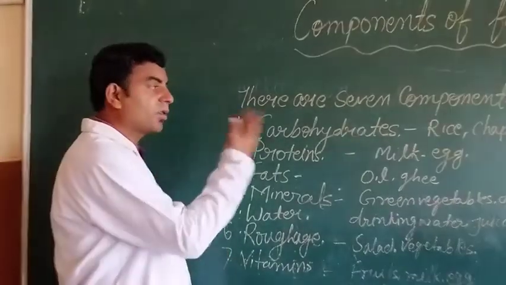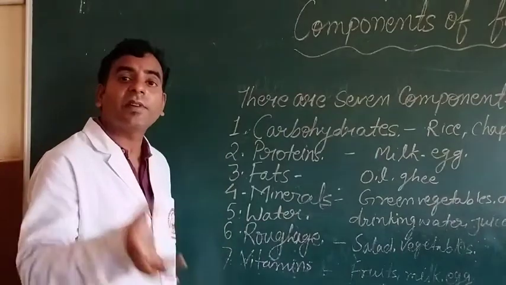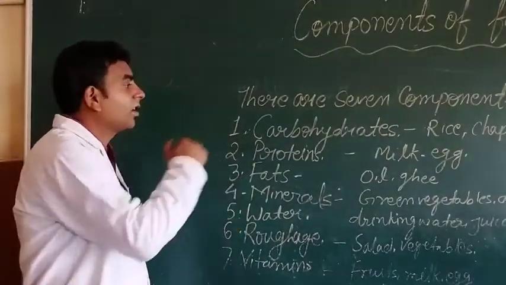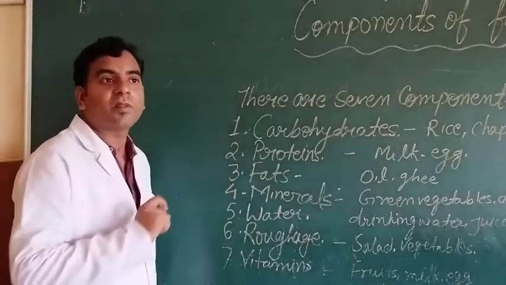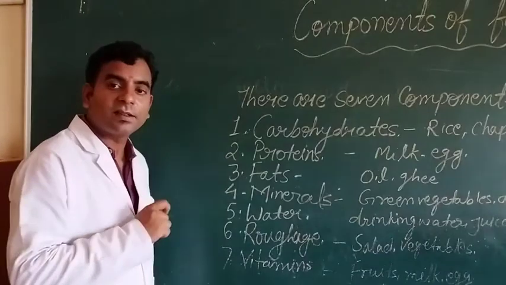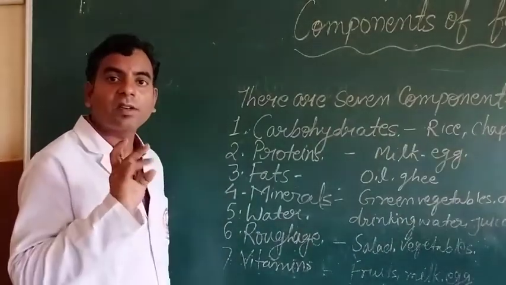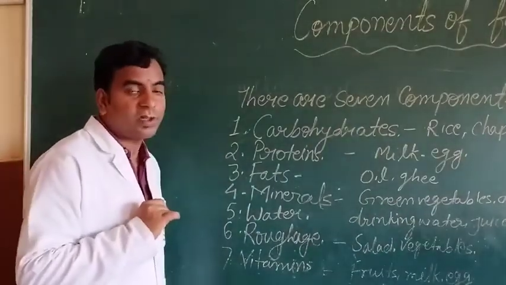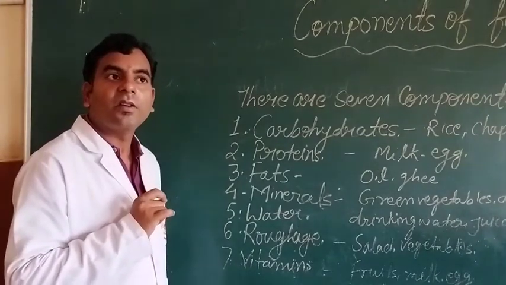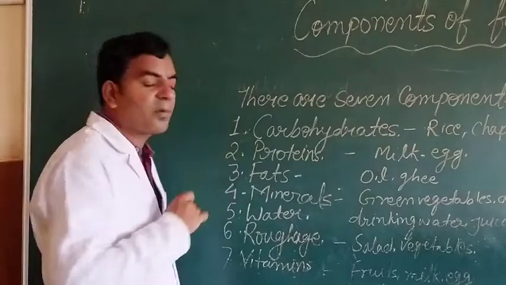So what is the source of carbohydrate and what is the function of carbohydrate? Students, listen: what is the definition of carbohydrate? Carbohydrate consists of carbon, hydrogen and oxygen. What is the symbol?